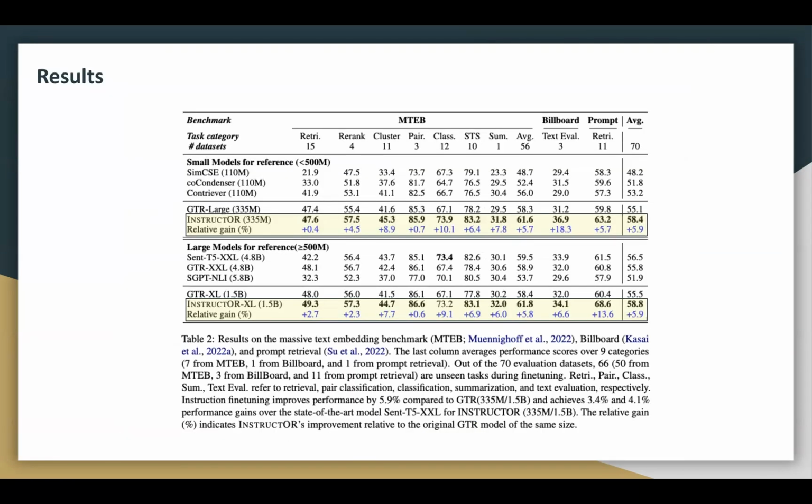The results show that Instructor produces state-of-the-art text embedding performance on the Massive Text Embedding Benchmark, Billboard, and prompt retrieval. Importantly, note that Instructor XL only has 1.5 billion parameters and significantly outperforms a model with up to 5.8 billion parameters. This highlights the quality of the MEDI data set and the effectiveness of the training strategy.